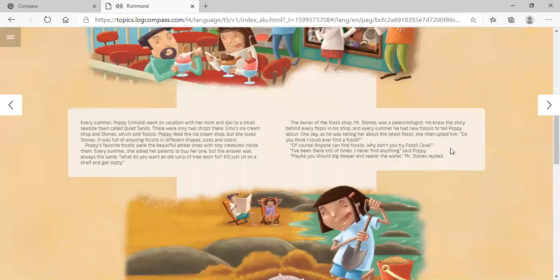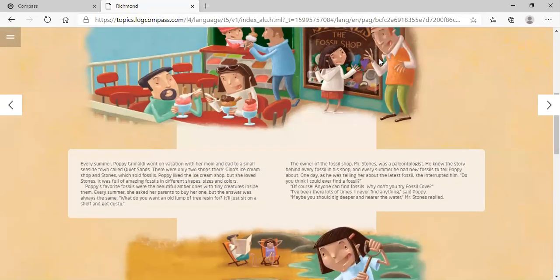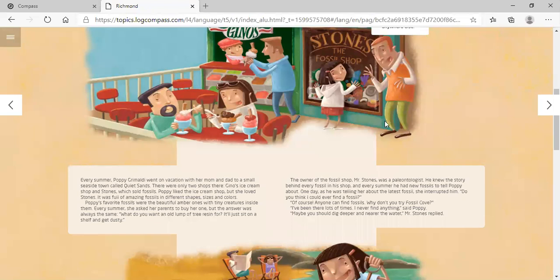Okay, in this part, what it's saying is that the owner of the shop actually was a paleontologist. And when Poppy always came to this place, they talked a lot about the fossils, all right? But one day, she was very interested in something. She was very interested to know if she can be a fossil hunter. And she wants to find a fossil.